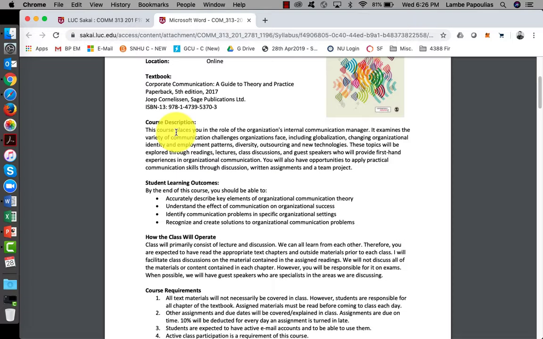This course is going to place you in the role of the organization's internal communication manager. We're going to look at so many different things of how an organization is run, the diversity it has, any kind of employment patterns, how to implement new technology, and so on and so on.